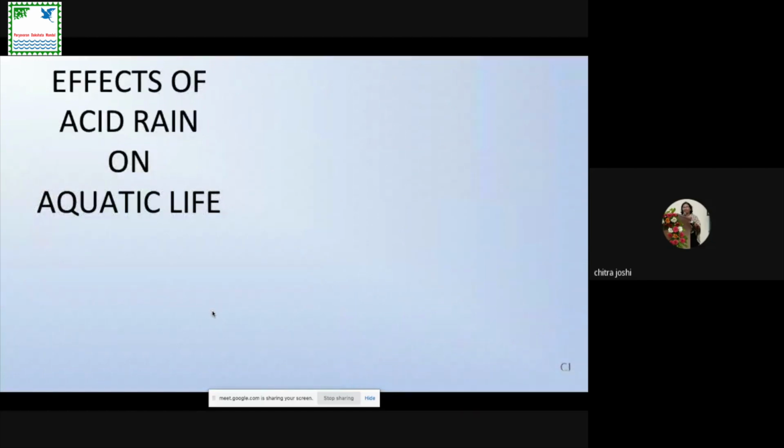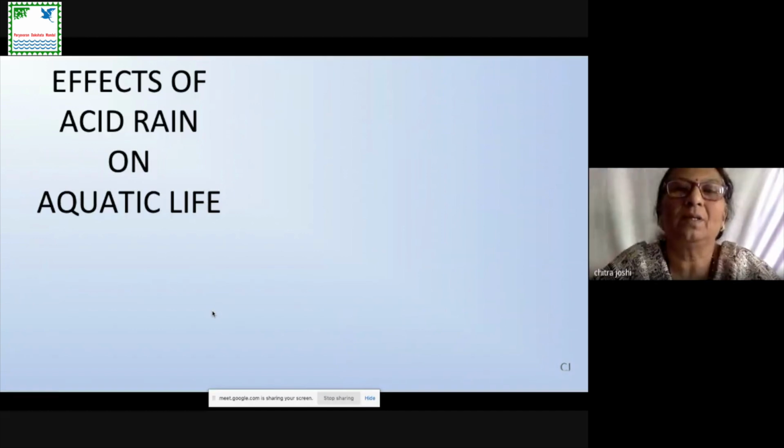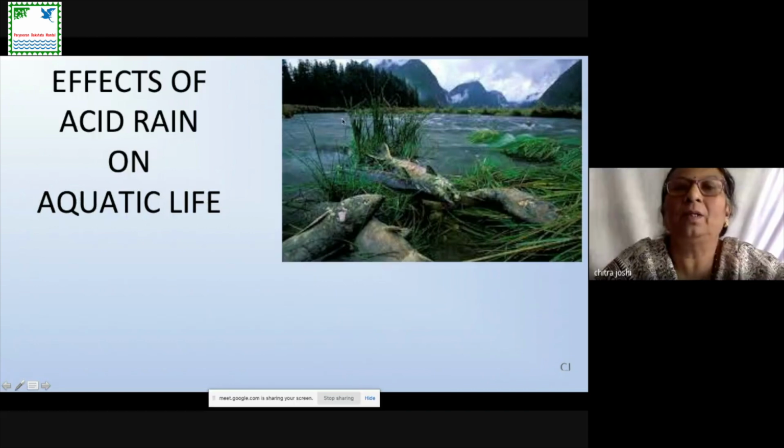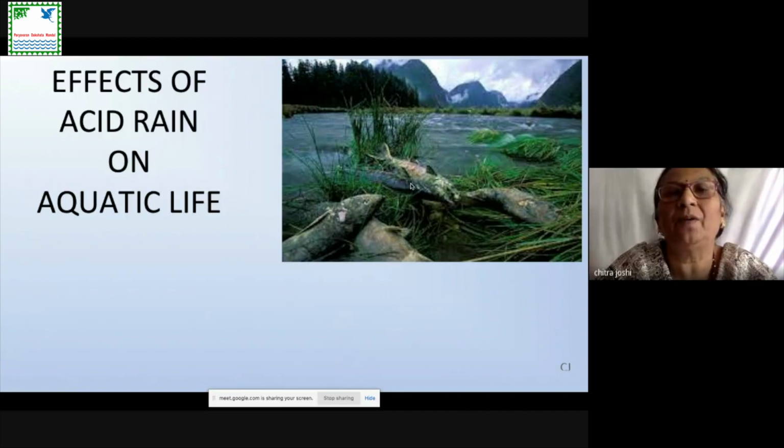Now, the effect of acid rain on aquatic life we can also see. On aquatic life, what happens? When the acid rain comes, the pH of the water decreases, and we find the fishes in the aquatic area die. The eggs of the fishes will not hatch under 5 pH. If the pH range is less than 5, then the hatching of the eggs of these aquatic animals is really problematic. These aquatic animals die at a very low pH.